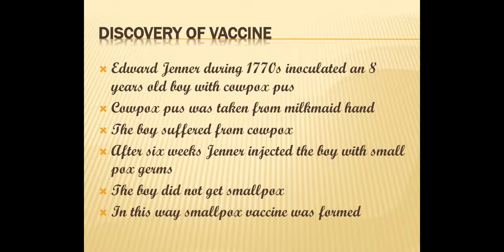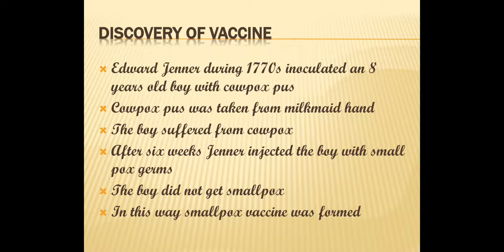After 6 weeks, almost 2 months, Jenner injected the boy with real smallpox germs taken from smallpox pus. So the boy did not get smallpox because he was already immunized to the smallpox. He did not get smallpox, he survived, and in this way, a smallpox vaccine was formed.